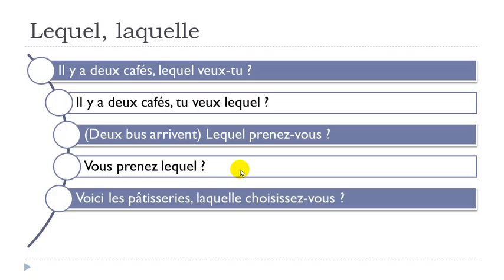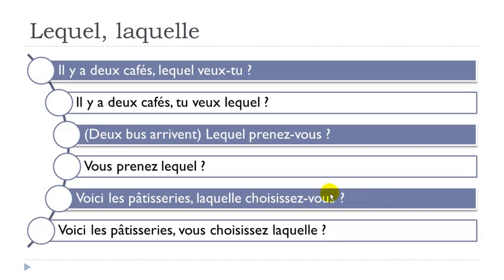All right. And then another example. Voici les pâtisseries. Laquelle choisissez-vous? Okay, choisir, to choose. Voici les pâtisseries. Laquelle choisissez-vous? All right. Same thing here. Voici les pâtisseries. Vous choisissez laquelle? All right. So you can see that in that case, it's the same. We just keep the normal order. So subject, verb, and then laquelle.